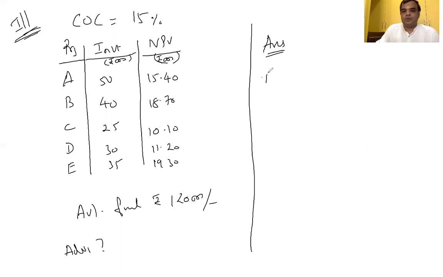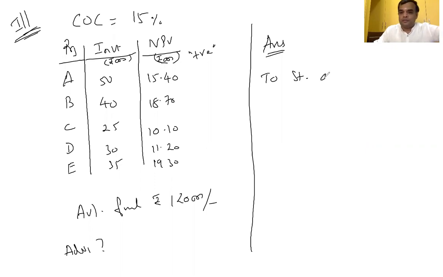Now, because all the projects are profitable, everything with a net present value positive means profitable only, no? Am I right? Yes, sir. Therefore, all the net present values are positive, and all the projects are profitable. If you are a businessman, you want to earn profit from all the projects. If you are a shopkeeper, you want to sell cool drinks, notebooks, and other products also. The profit margin of each product will vary, but you can sell all the products so that you can maximize your profit. In the same manner, as a businessman, I want to accept all the projects.